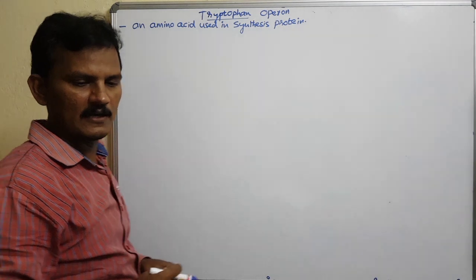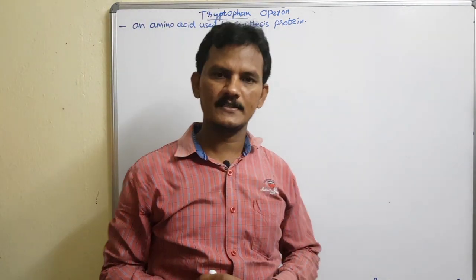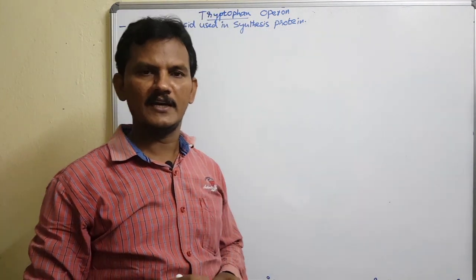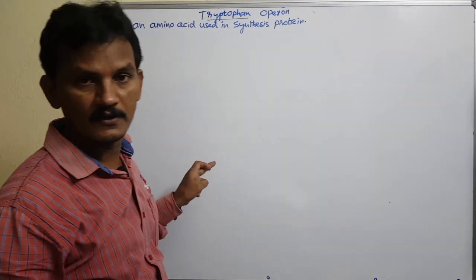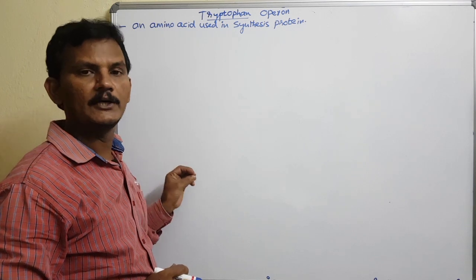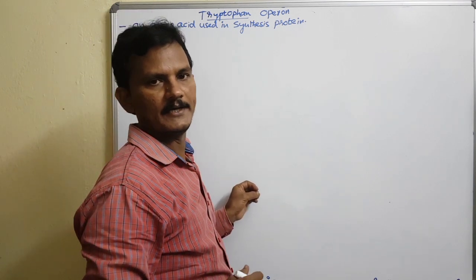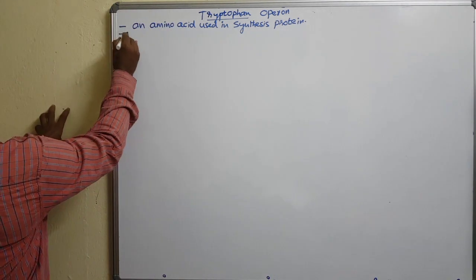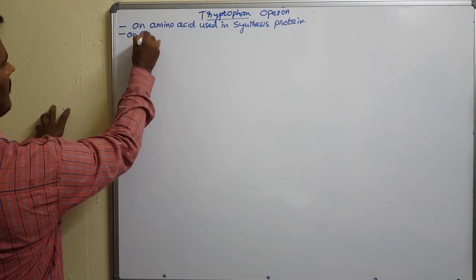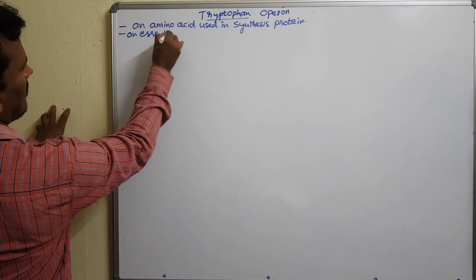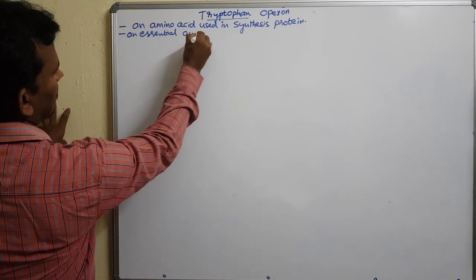As it is an essential amino acid, we cannot synthesize it. Not only we, the majority of animals including human beings also cannot synthesize tryptophan in their body. So they need to obtain it in the form of their diet. So it is an essential amino acid.